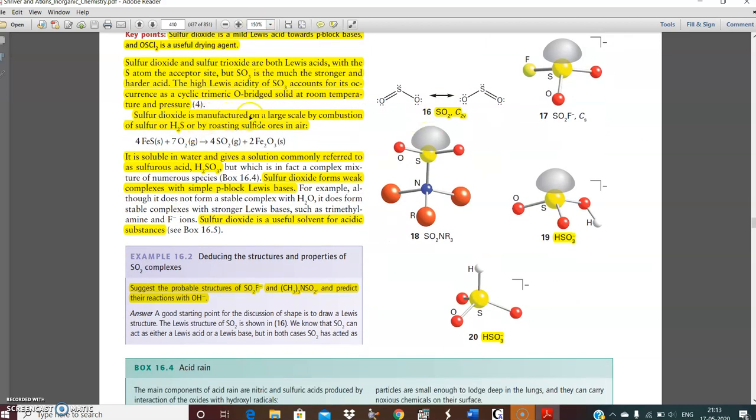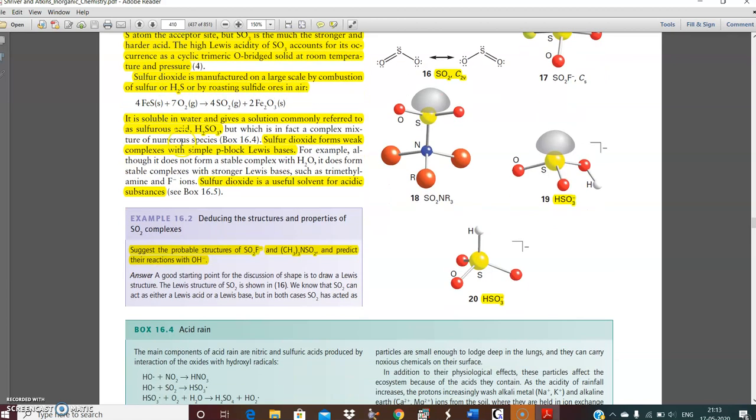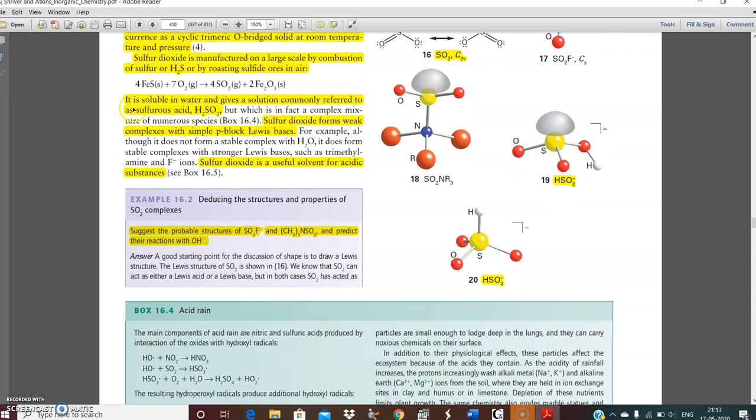Sulfur dioxide is manufactured on a large scale by combustion of sulfur or H2S, or by roasting sulfide ores in air. Like ferrous sulfide, oxygen roasting is done, and sulfur dioxide and metal oxides are produced. It is soluble in water and gives a solution commonly referred to as sulfurous acid, but which is in fact a complex mixture of numerous species. Sulfur dioxide forms weak complexes with p-block Lewis bases. Sulfur dioxide is a useful solvent for acidic substances.